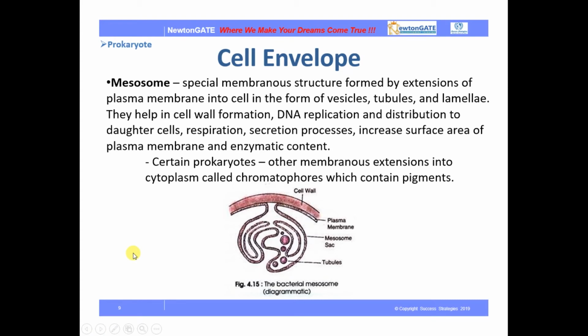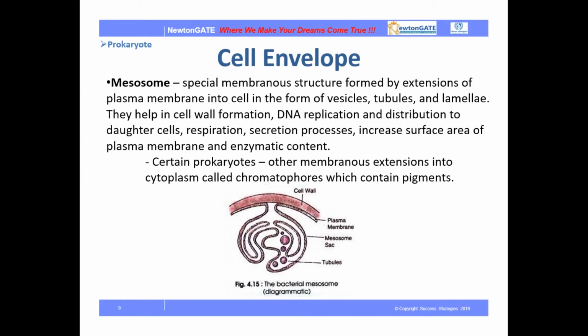Next is the mesosome. What is a mesosome? It is a special membranous structure formed by extensions of the plasma membrane. There are certain extensions of the plasma membrane in the cell in the form of vesicles, tubules and lamellae. These structural extensions form the special membranous structures known as mesosomes.